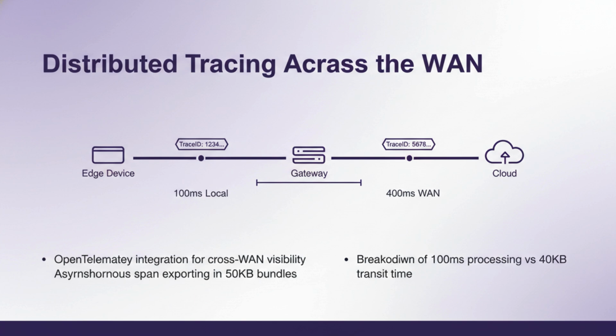By correlating these spans using a global trace ID, engineers can visualize the entire lifecycle of a request, identifying exactly where a bottleneck occurs, whether it is the 100 millisecond local processing time or the 400 millisecond network transit time. This level of visibility is essential for optimizing global user experiences.